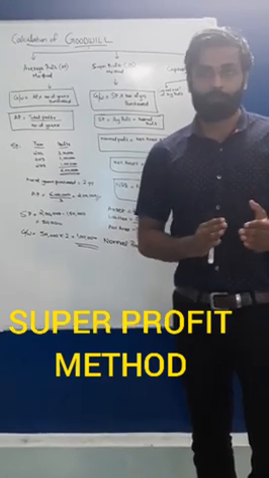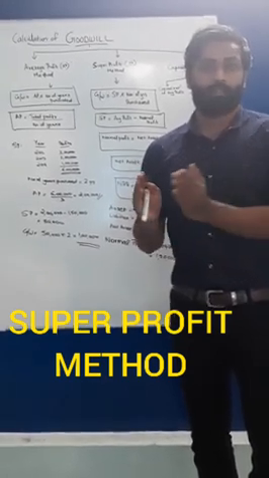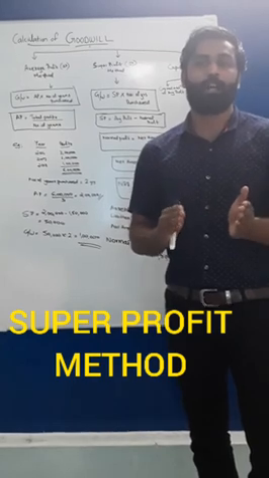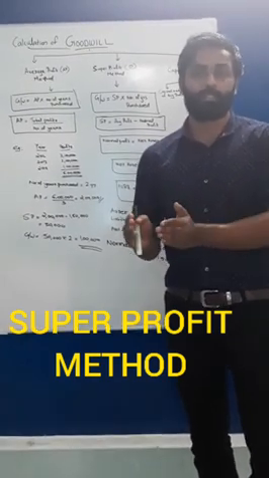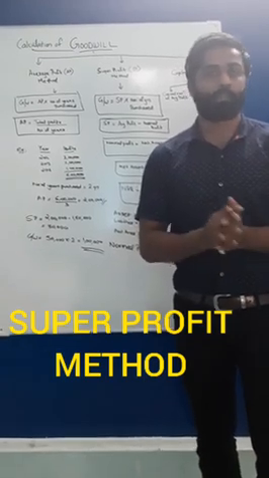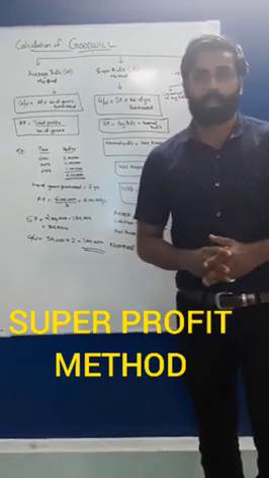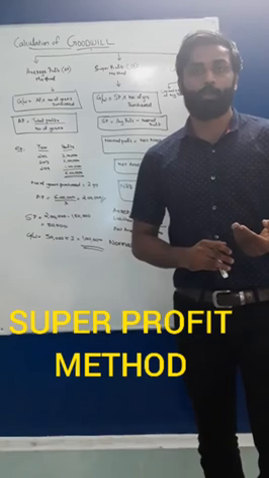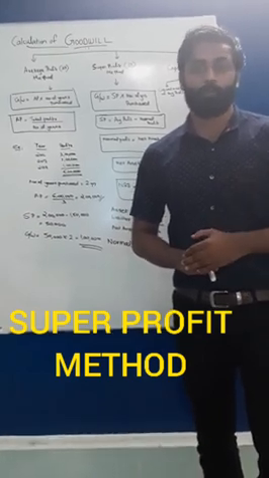The factor which helps you to earn higher profit than your competitor is known as super profit. Okay, and that profit is known as super profit. And by the super profit method, you can calculate your goodwill.